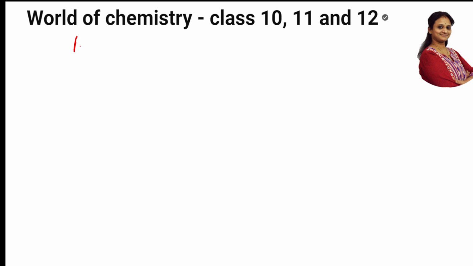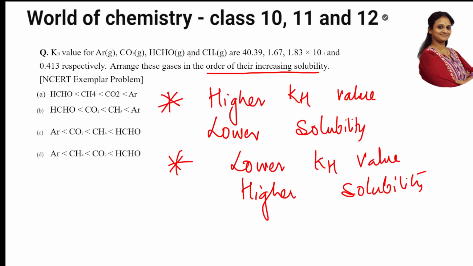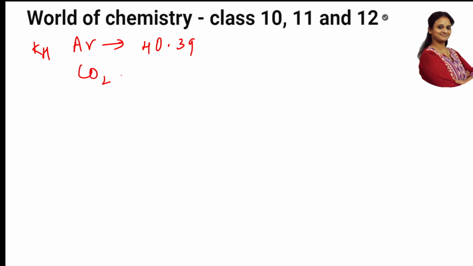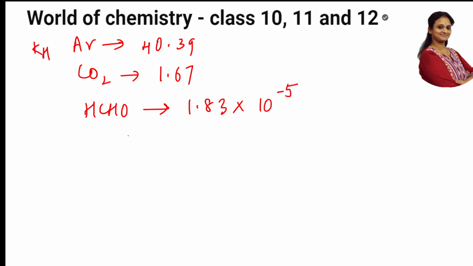How much is argon given? Argon KH value is given as 40.39. Then carbon dioxide given is 1.67. How much is formaldehyde given? HCHO given is 1.83 into 10 raised to the power of minus 5. How much is methane given? Methane given is 0.413. Okay, now they asked me the increasing order of their solubility.